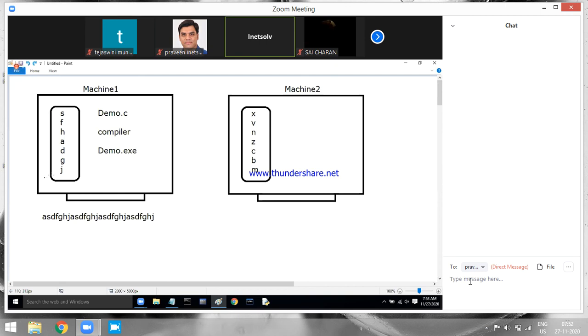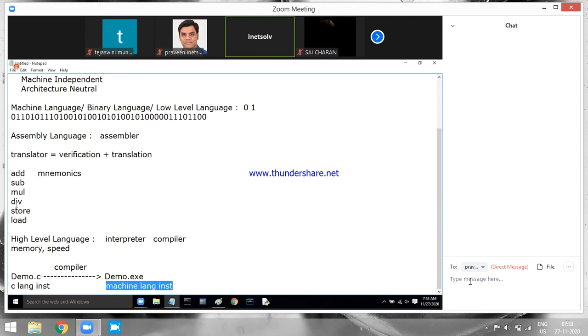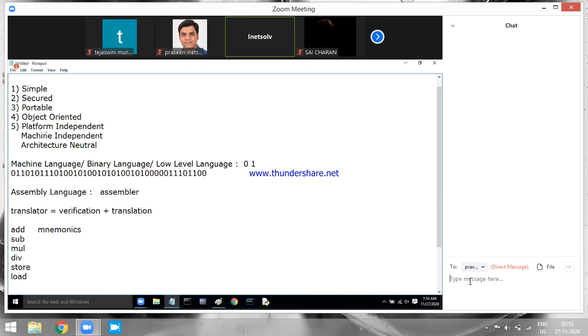Am I clear here? That is what is happening there. That is the C language story, why C language is machine dependent. Now we'll come back to our language. Java is machine independent, platform independent, architecture neutral.